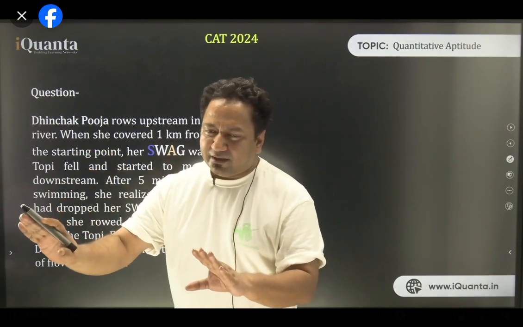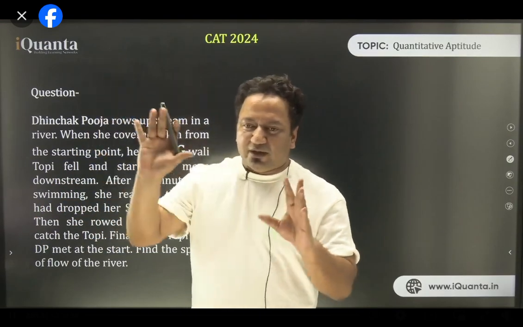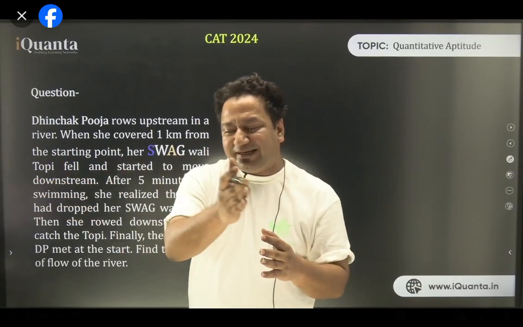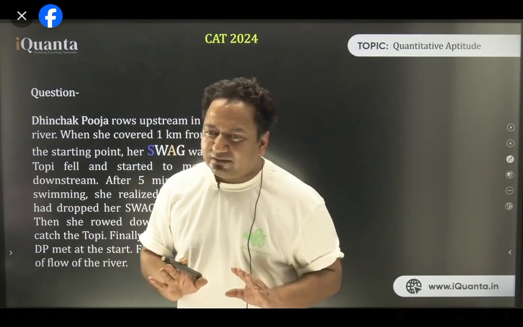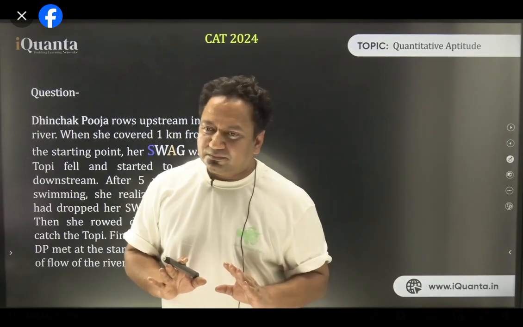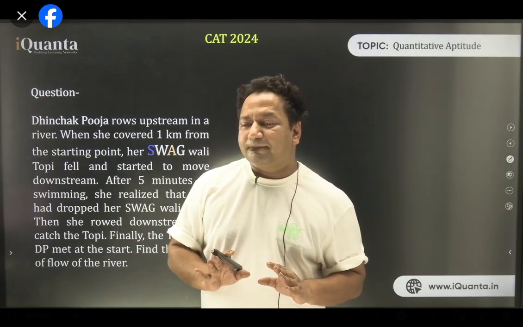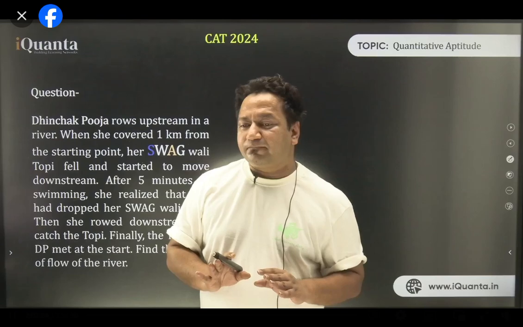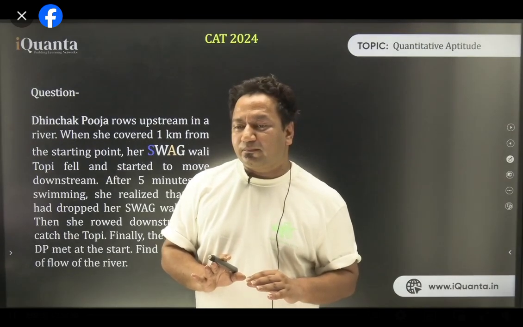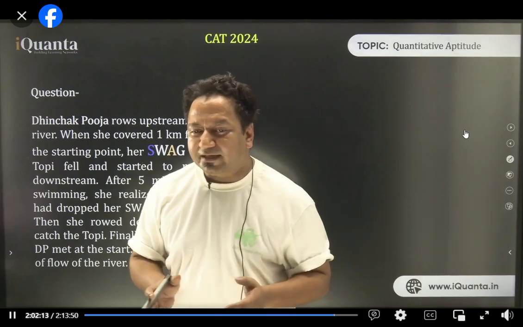So by assuming that, let's forget the distance and everything. 1 kilometer भूल जाओ. अभी सिर्फ ये सोचो, the river is stationary. So Pooja has traveled 10 minutes to catch her cap. We can say that, right?